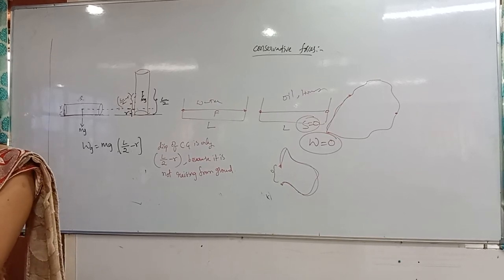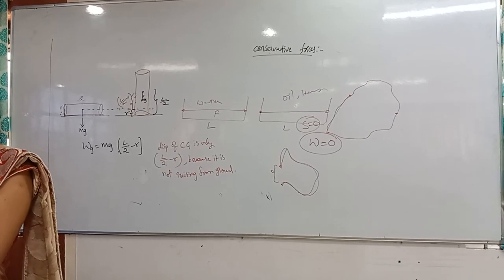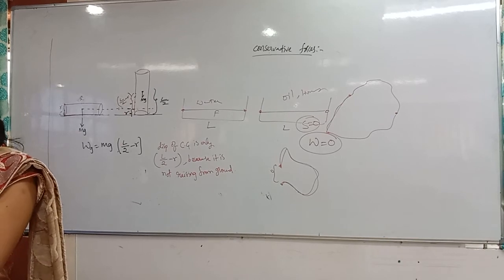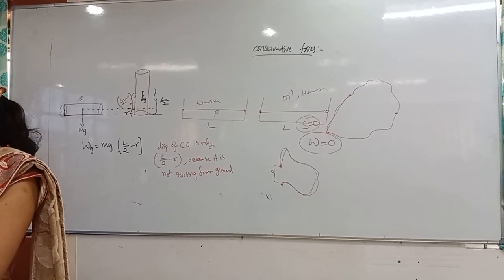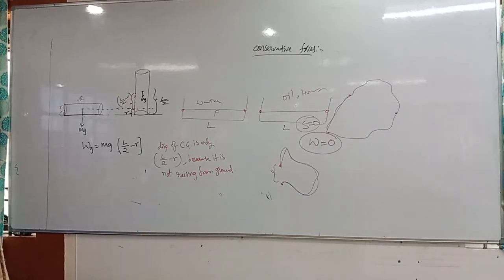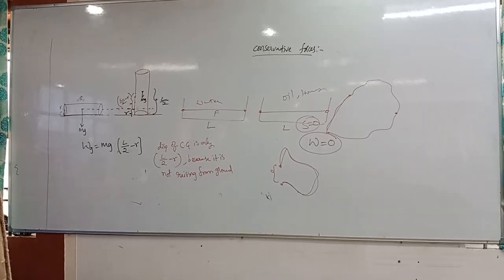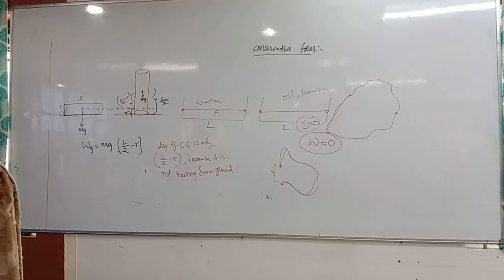Because the potential energy will be defined only for the conservative forces. Whichever forces have a field, compulsorily potential energy will be there. So potential energy will be defined only for which forces? Conservative forces. That might be gravitational potential, electrostatic potential, magnetic potential. These we have already studied. So this potential energy is only defined for the conservative forces.